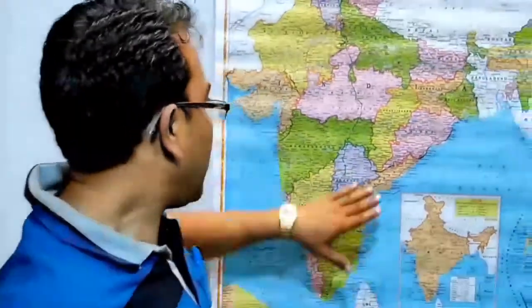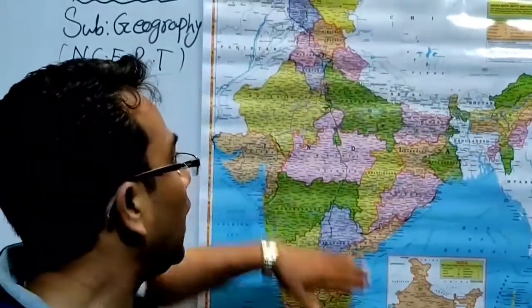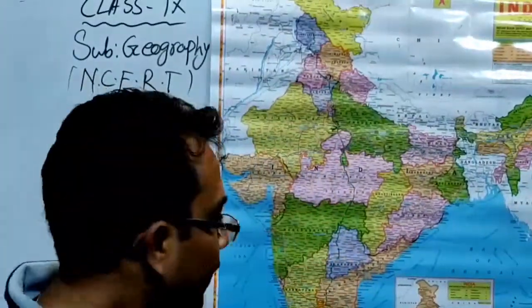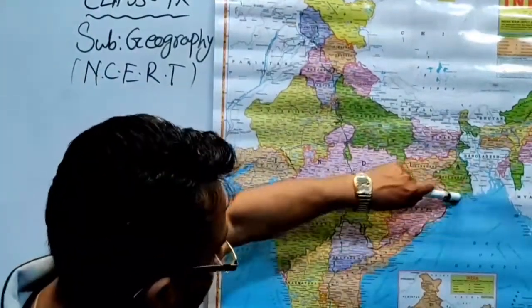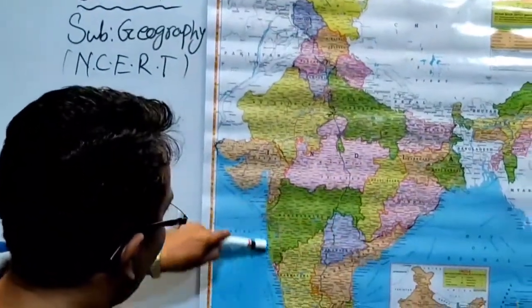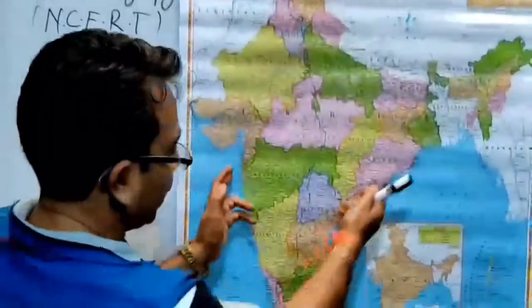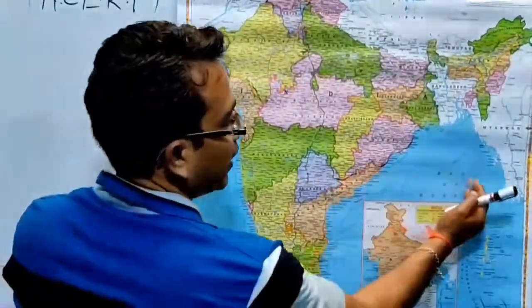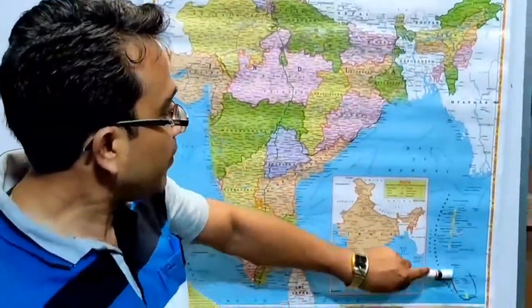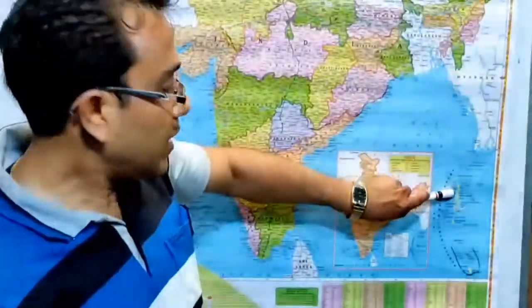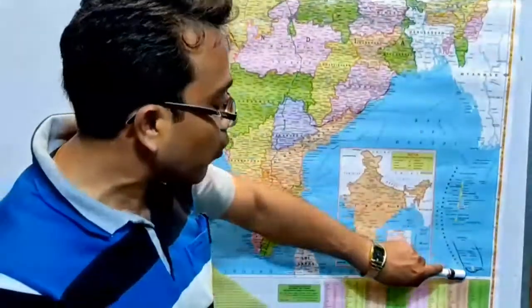That is, as a whole, the gist of our country India: location, size and its neighbors. And yesterday I told you this is the coastal area of our country which is projected into the Indian Ocean. Here it is the Bay of Bengal. We have a group of islands in the Bay of Bengal named Andaman and Nicobar Islands.